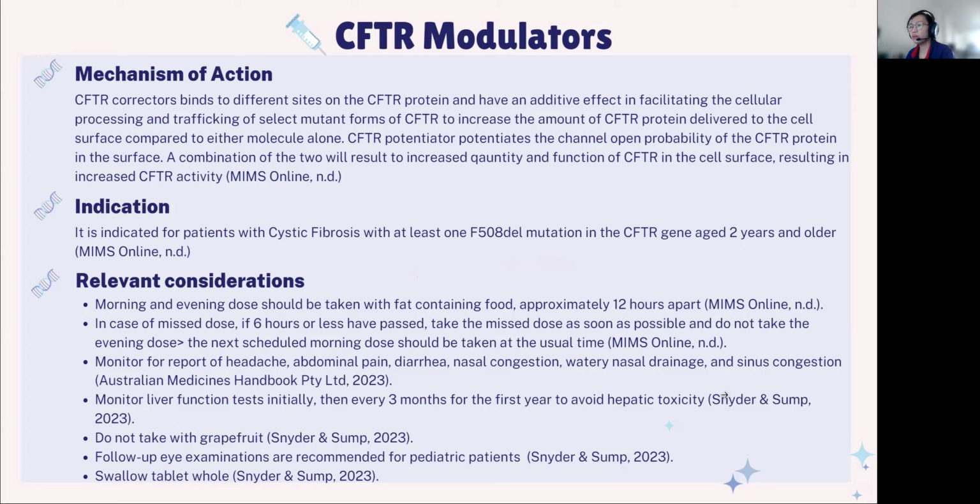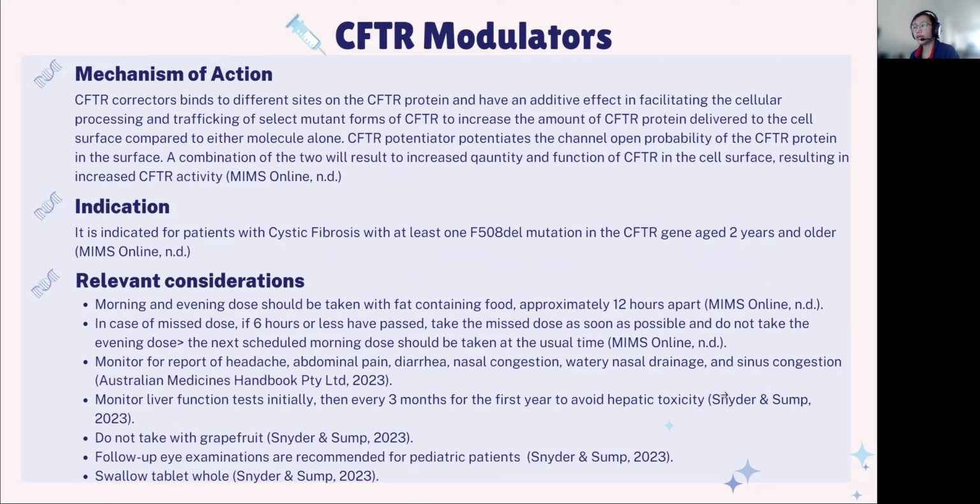So we have a couple of considerations when taking this drug. It should be a morning and evening dose and taken with fat-containing food approximately 12 hours apart. And in case you missed a dose, if 6 hours or less has passed, take the missed dose as soon as possible and do not take the evening dose. And the next scheduled morning dose should be taken at the usual time.